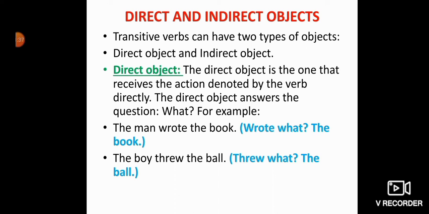For example, the man wrote the book. Here the man wrote what? He wrote the book. So the book is our direct object. The boy threw the ball. So boy threw what? The ball. So the ball is our direct object.